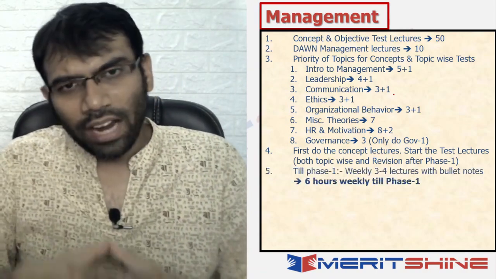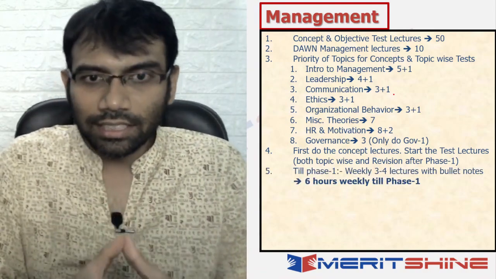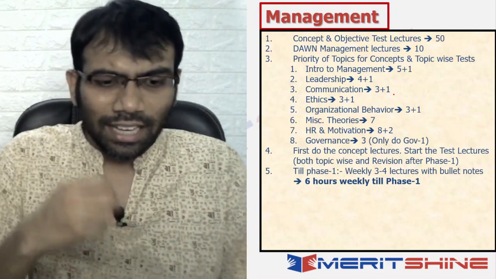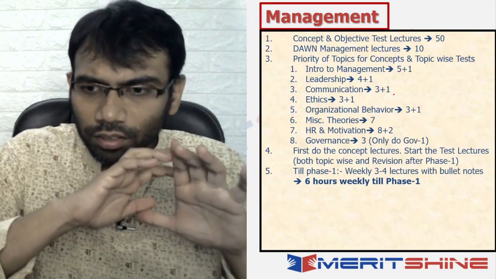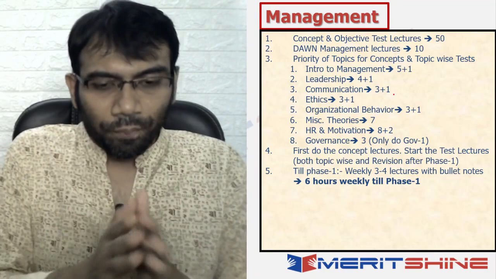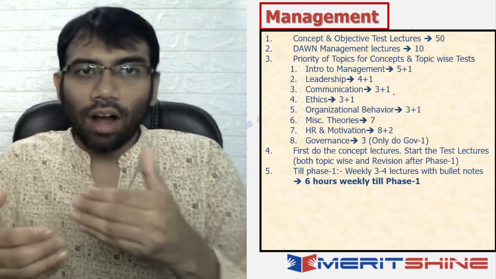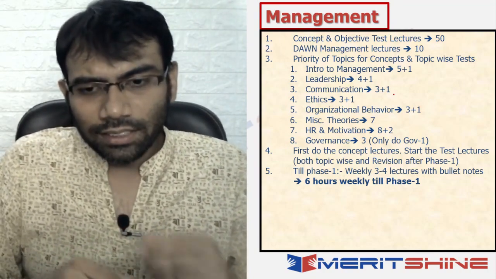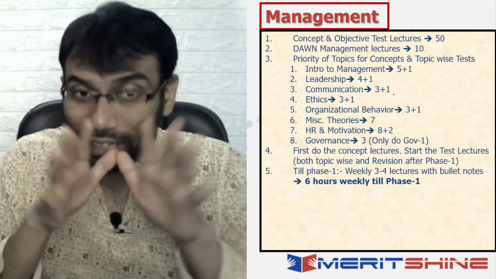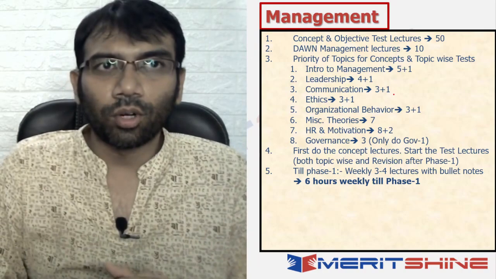So till phase 1, how much time do you need to give? Weekly 3 to 4 lectures with bullet notes. Bullet notes means don't make long notes. Those are already there with you after the lectures. Now, you may ask, sir, once I have gone through the lecture, should I go through the notes also? In management, let me talk about it.